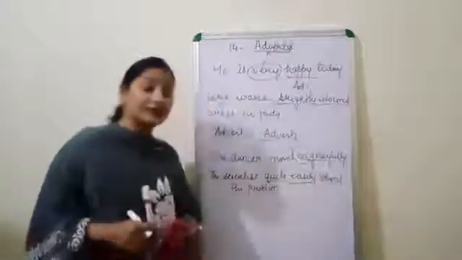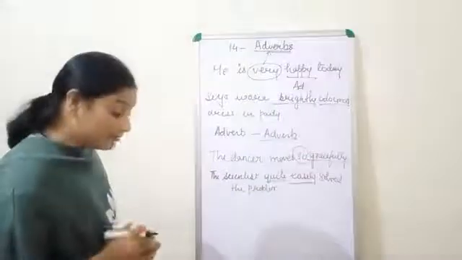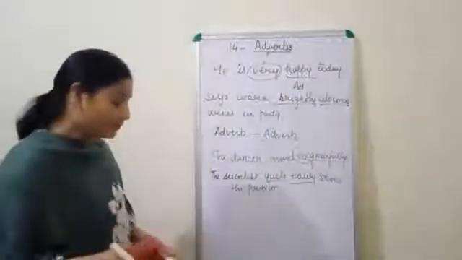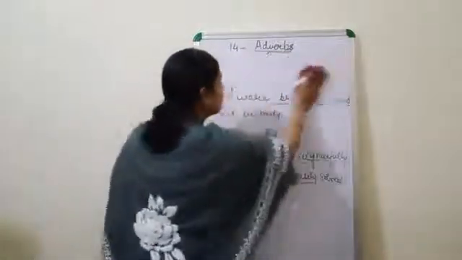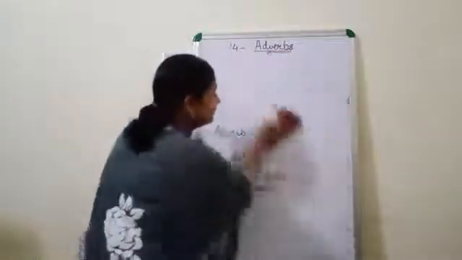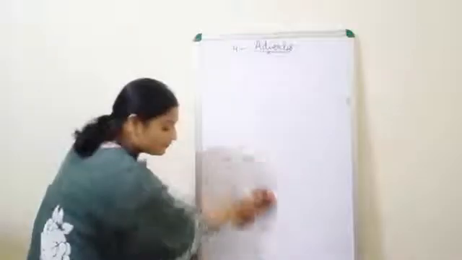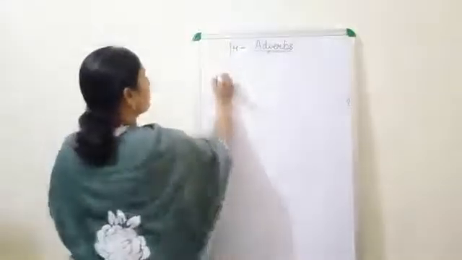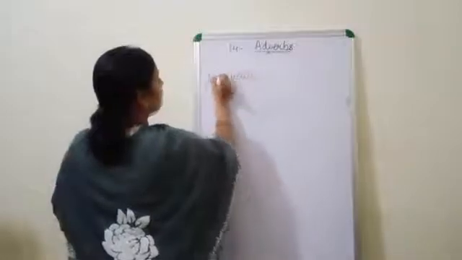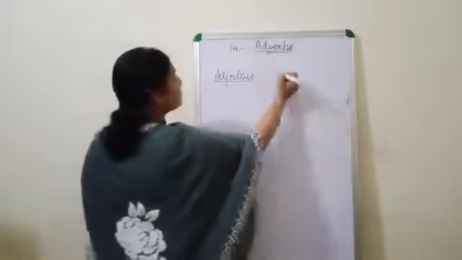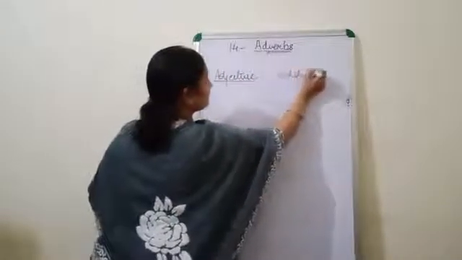In a very general sense, children, adverbs can be formed from the adjective. Okay. Now see how to form the adverbs, and we can form the adverbs from adjective. How from adjective? Just by adding ly. Okay.